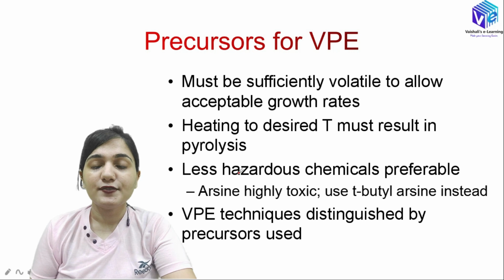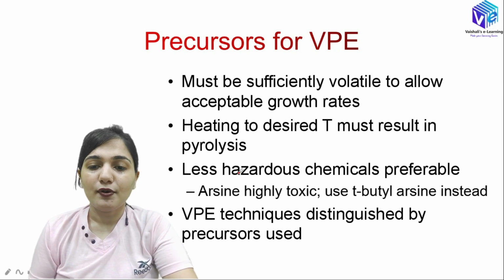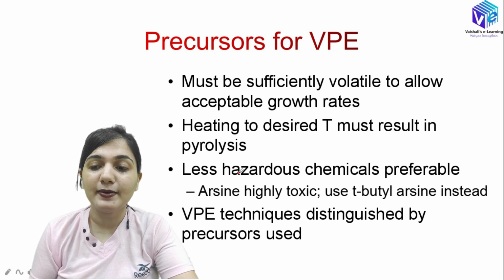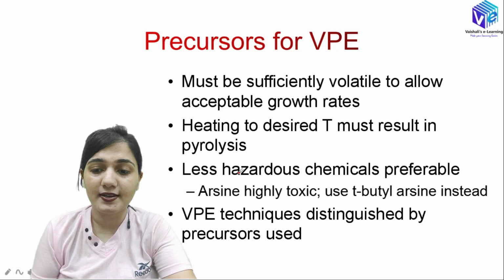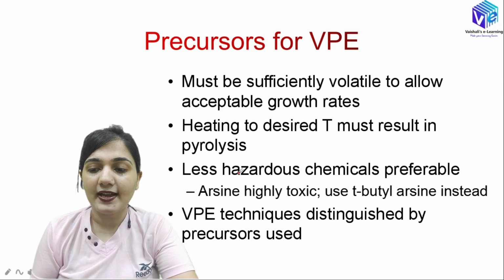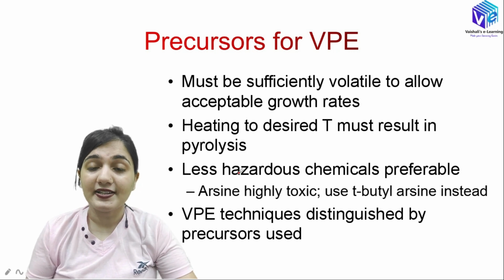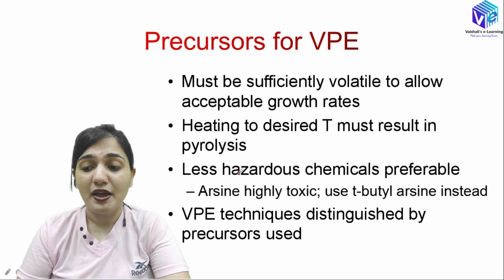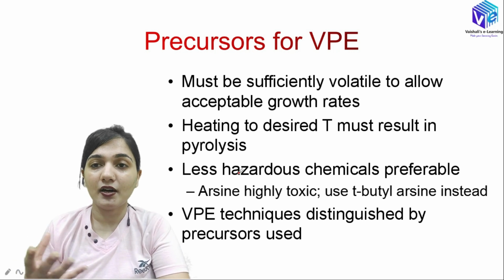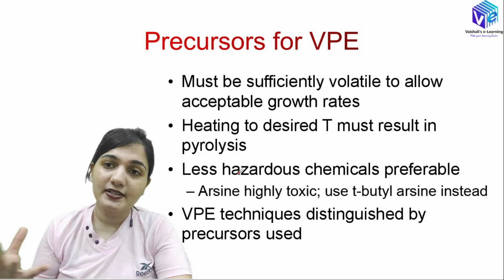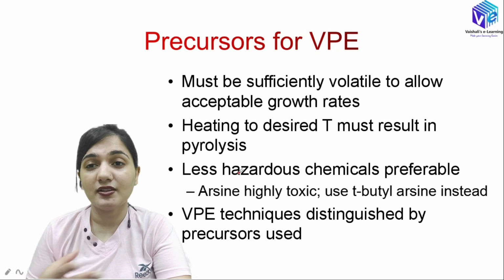So now the precursors for vapor phase epitaxy. My reactants should be sufficiently volatile to allow acceptable growth rates. This is the first precursor. We should be heating it to the desired temperature, and this must result in the pyrolysis process. Less hazardous chemicals are preferable, like we have arsine, which is a highly toxic gas. We don't use it because we are taking the reactants in vapor form. These vapors can easily escape the reactor and they can produce damage in the surroundings.